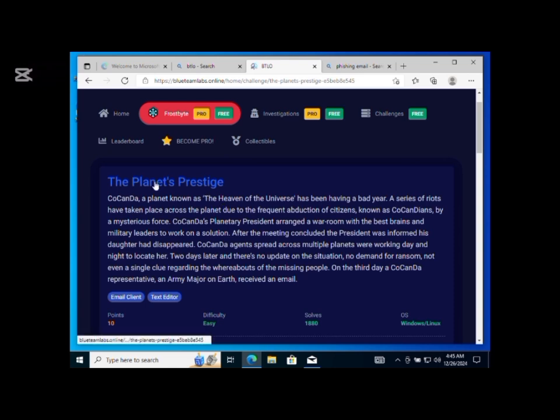So let's read it. It says here, the Planet Prestige. Kokanda, a planet known as the heaven of the universe, has been having a bad year. A series of riots have taken place across the planet due to the frequent abductions of citizens, known as the Kokandians, by a mysterious force. Kokanda's planetary president arranged a war room with the best brains and military leaders to work on a solution. After the meeting concluded, the president was informed that his daughter had disappeared. Kokanda agents spread across multiple planets were working day and night to locate her. Two days later, there is no update on the situation, no demand for ransom, not even a single clue regarding the whereabouts of the missing people. On the third day, a Kokanda representative, an army major on Earth, received an email.